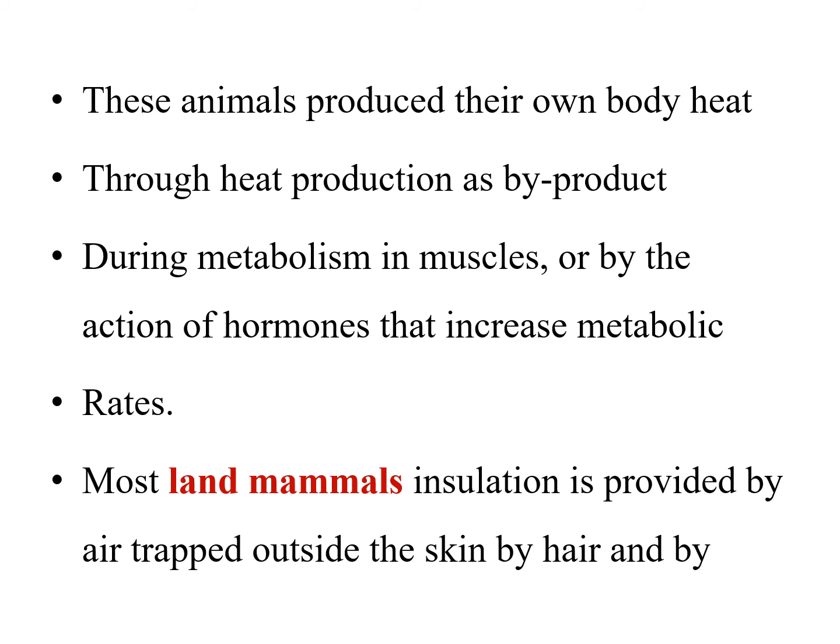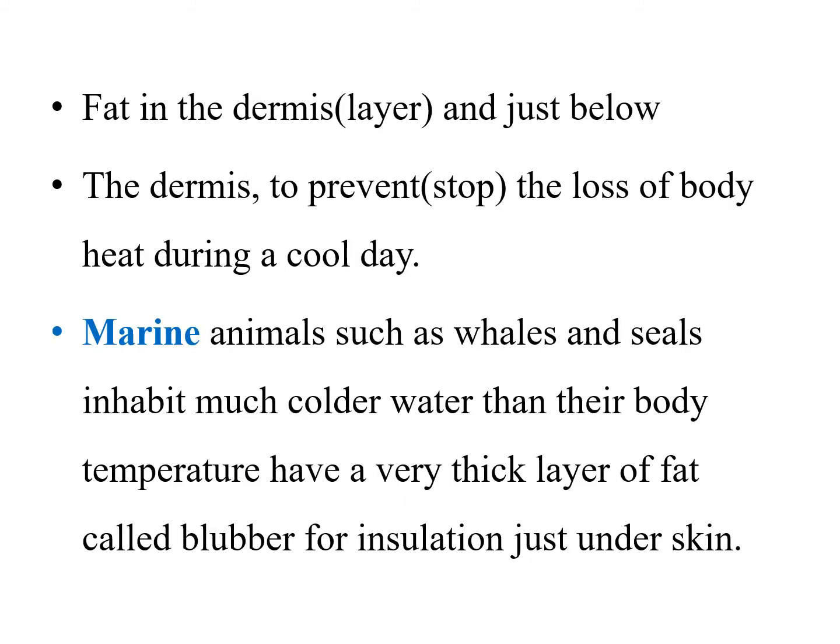In most land mammals, insulation is provided by air trapped by the hair outside the skin, and by fat in the dermis. The dermis is a layer of skin, and this insulation prevents, meaning stops, the loss of heat during cool days. Marine animals such as whales and seals inhabit water much colder than their body temperature, and have a very thick layer of fat, called blubber, just under the skin for insulation.